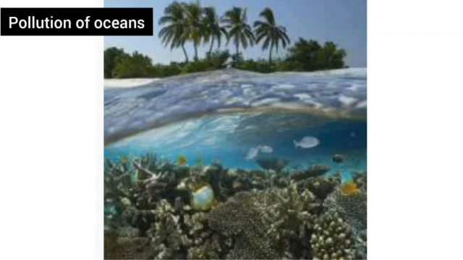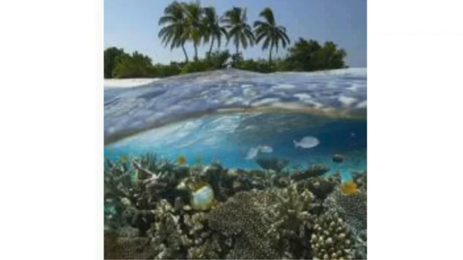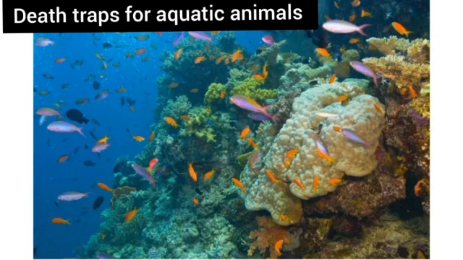Some of the types are oil spills, releasing the waste produced in the coastal cities into the seas, material thrown out from the ships, fishing, cutting of mangrove forests in coastal areas, disasters caused by water mines, sewage released by industries and cities.